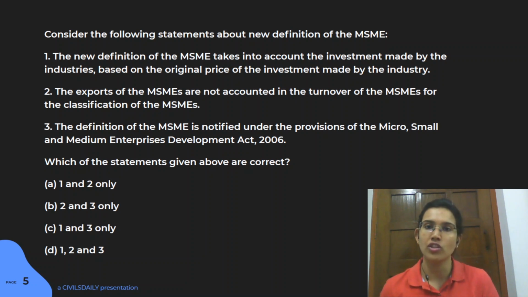Because if it's just on original price, the depreciation over the years is not calculated. Say over the years the machinery and the investment might get depreciated, but still it might not come under the definition of MSME, right? Because the amount may increase, but over the years the depreciation is not counted. So in that sense, this particular change is important. This will actually broaden the amount of MSMEs that are coming under this particular definition. So this is important. This is the very benefit out of this particular change.